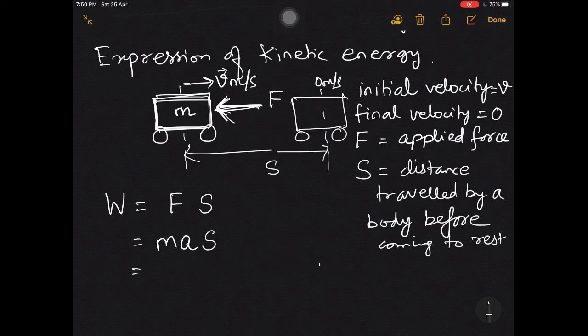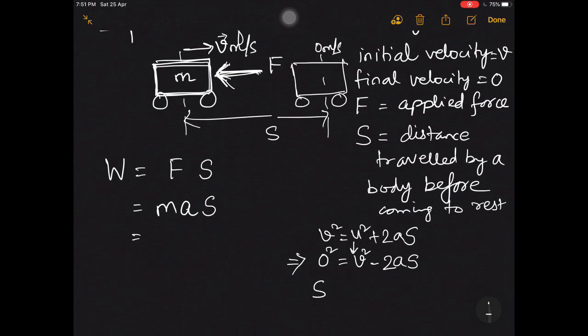Now we know this formula, v square is equal to u square plus 2as, right? Let us substitute. In this case my final velocity is 0. Initial velocity I have taken as v only, so mind it, in place of u initial velocity I am substituting v square, and 2as. Now see here, force applied is a retarding force, so instead of positive acceleration I will have a retardation, so I will write minus here. Okay, so from here I am getting s is equal to v square by 2a.